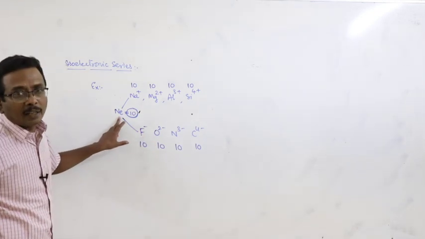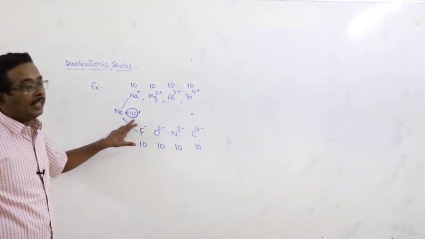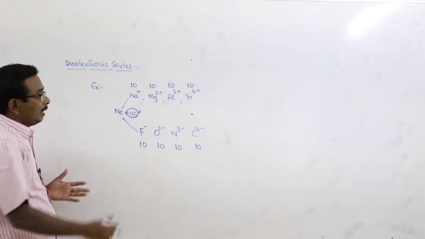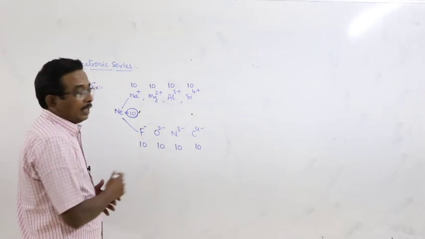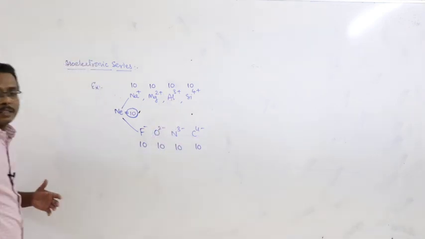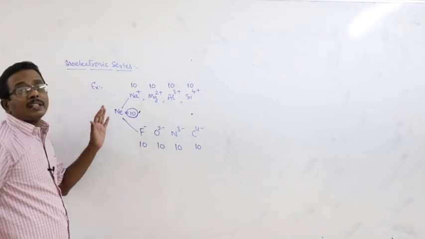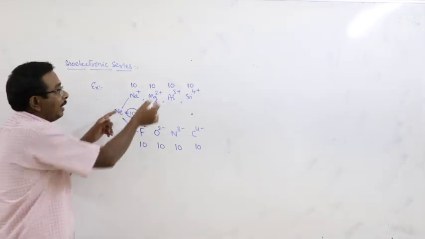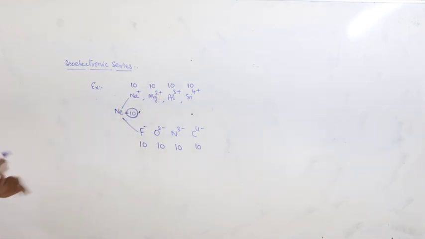Take for example argon. Argon 18. From that we can form different types of cations and anions. Cl minus, S2 minus, P3 minus, and next one Si4 minus, like that. And that is nothing but isoelectronic series 18. This is isoelectronic series 10. In all these ions, the number of electrons is equal to 10.